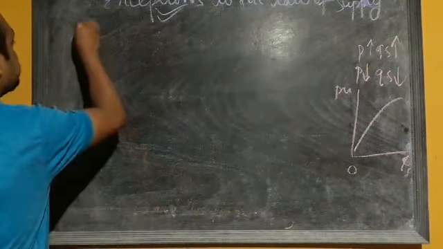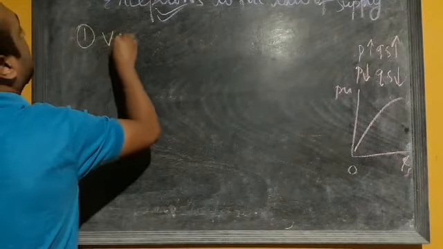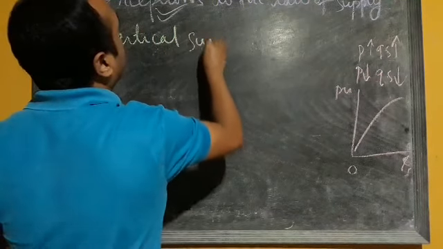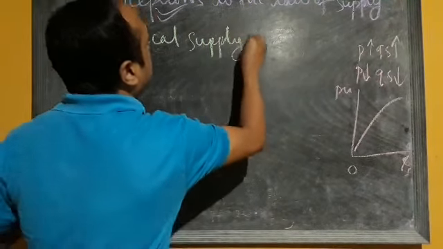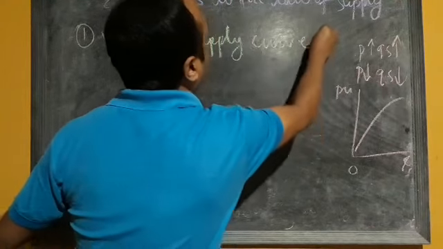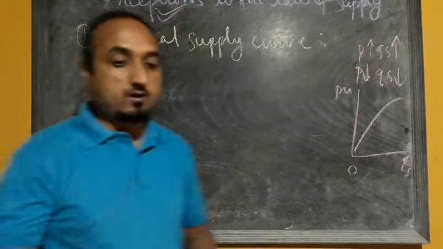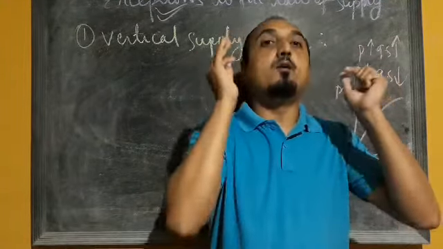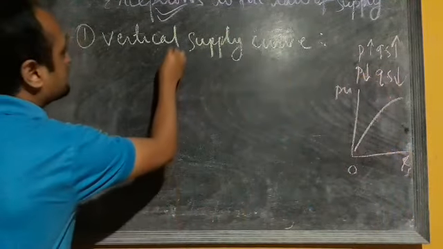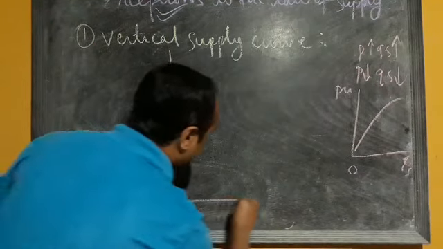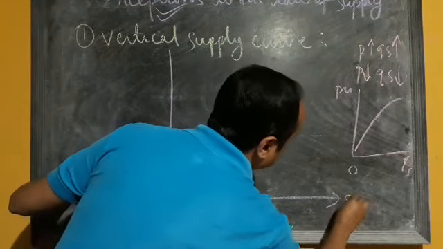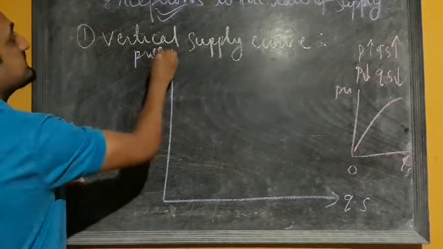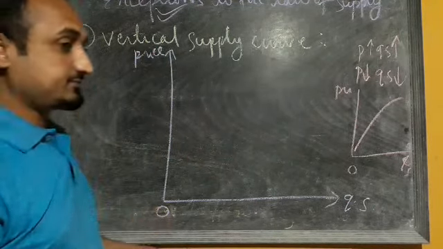First we have vertical supply curve. So here the shape of the supply curve may not be upward sloping, it may be a vertical line. I will show it with the help of a diagram. Suppose this is the quantity supply axis, this axis is the price axis, this is our origin.